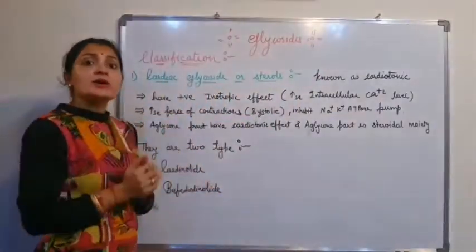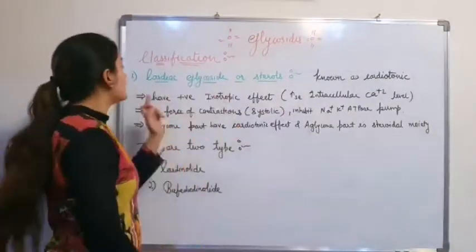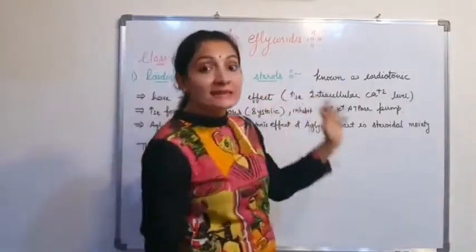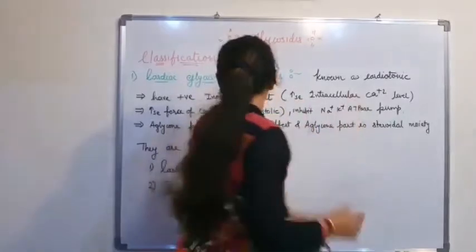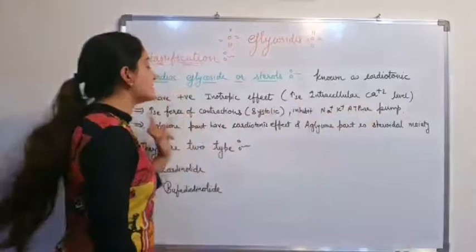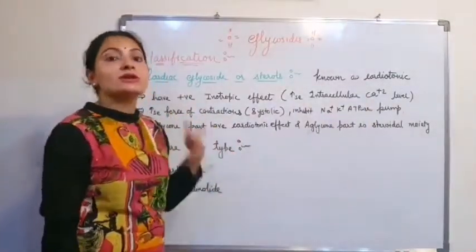Why? First we have to study the mechanism of action, why it is used in heart problems, because they have a positive inotropic effect. So it increases the intracellular calcium ion level. Because the calcium level increases, it increases the force of contraction, so it increases systolic contractions.